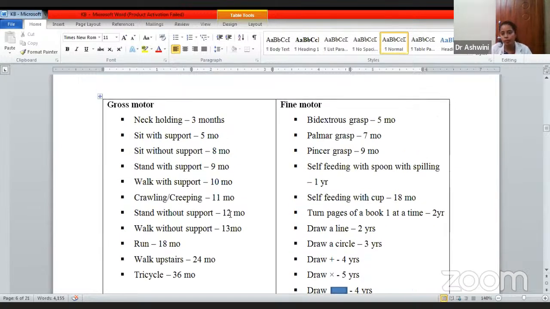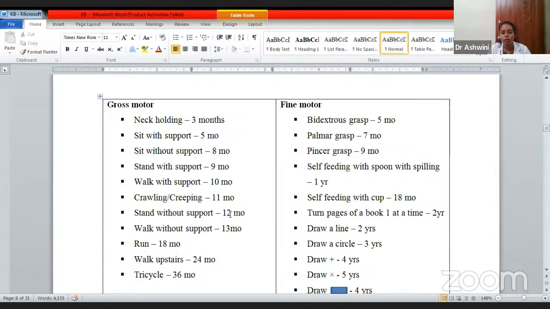Then growth and development. Growth is something measurable, in terms of height and weight. That is called growth. Development is qualitative, like neck holding, fine motor, monosyllabic talking, social smiling. These all come under development. So that is the difference between growth and development.